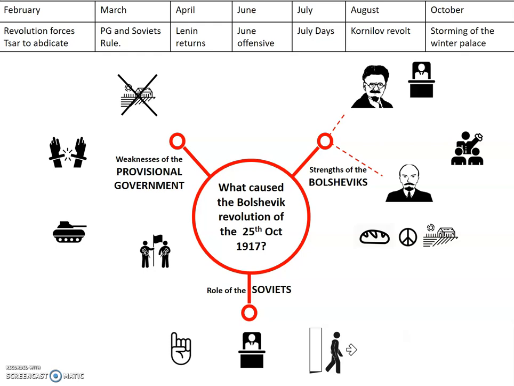Trotsky also was key, but in a different way. He wasn't the speaker of the revolution, he wasn't the motivator, he was instead the organiser. Because as chairman of the Petrograd Soviet, he was the one that led the Military Revolutionary Committee, and he was the one that made sure that pretty much all the soldiers in Petrograd were in control of the MRC by the launch of the revolution.